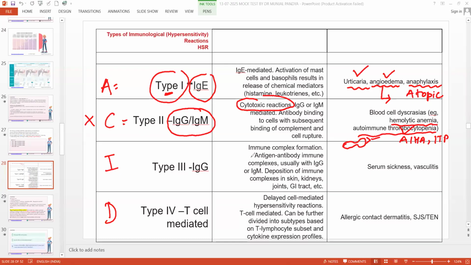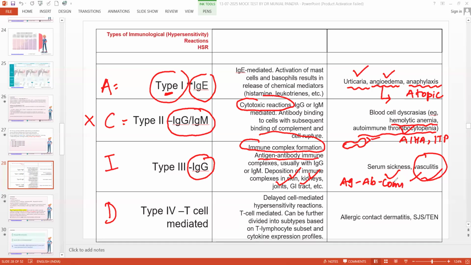Type 3 is immune complex formation. When there is immune complex formation, it can form in any part of the body. Antigen and antibody complex will develop, usually IgG or IgM. This is more commonly IgG, but IgM is also responsible. And this immune complex is deposited either in the skin, the kidney, the joint, or the GI tract. Commonest is serum sickness, vasculitis. So for any vasculitis, type 3, if they give you a vasculitis scenario, don't get confused, because in vasculitis there is antigen and antibody complex formation.